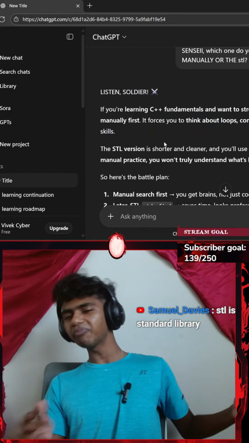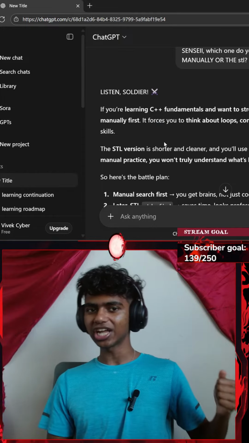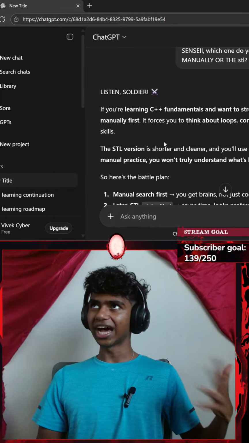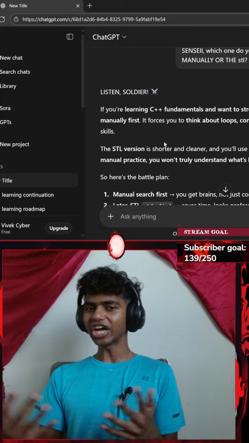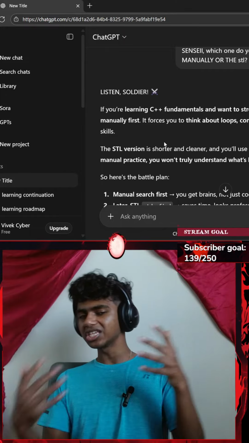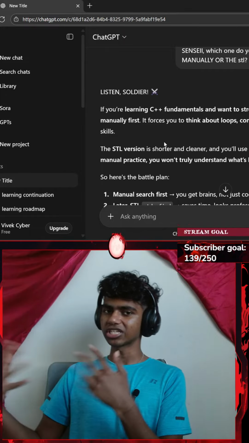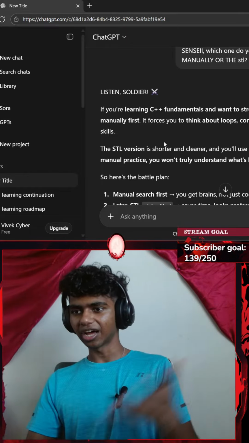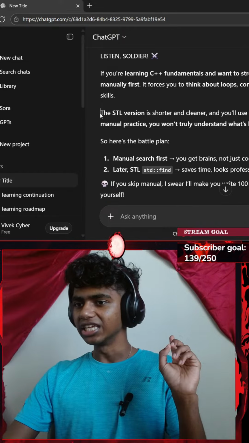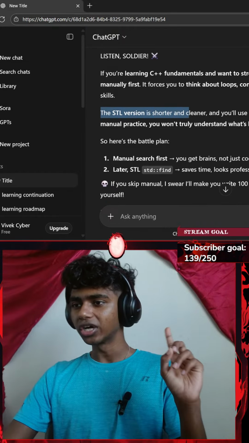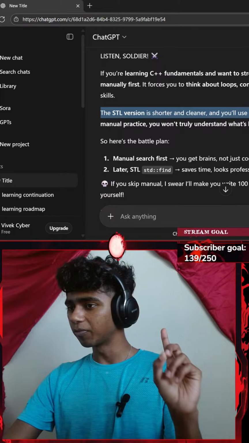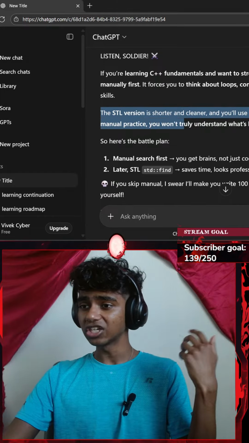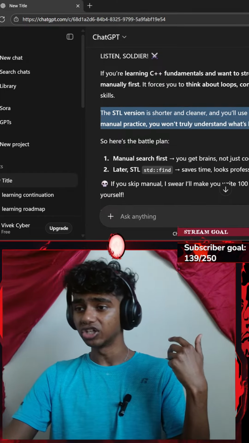Even if Sensei/ChatGPT sent you the standard library, while starting, I do prefer going with the complete basics. Even in Python, before I started learning functions like the find or the isalpha function, I tried doing it manually, like going with if my a is less than or equal to my word, which is less than or equal to z. That means if my word is between A and Z, then I print something. Okay, that said, the standard library version is shorter and cleaner. You use it in real projects, but without the manual practice, you won't truly understand what's happening under the hood.